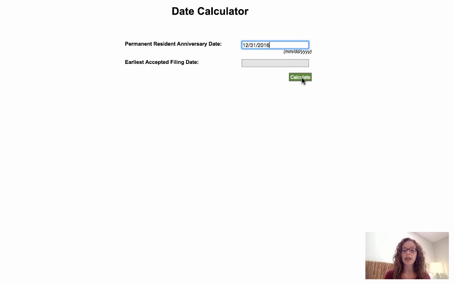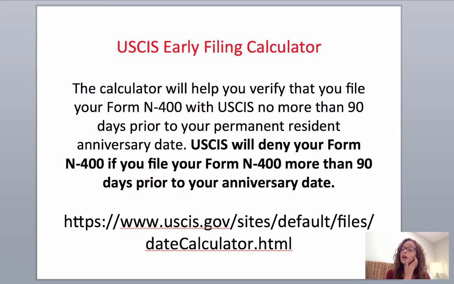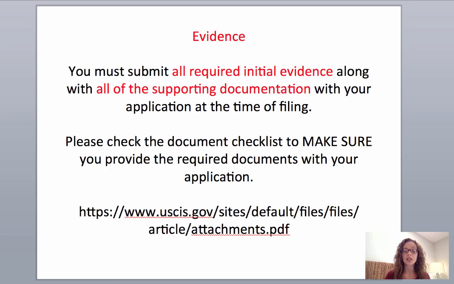I calculate the earliest I can file the N-400. You can see it would be October 2nd, 2016. So you definitely do not want to file before that early filing date, because you may lose your money. Your application, even by one day, may get denied. Pay special attention to that.